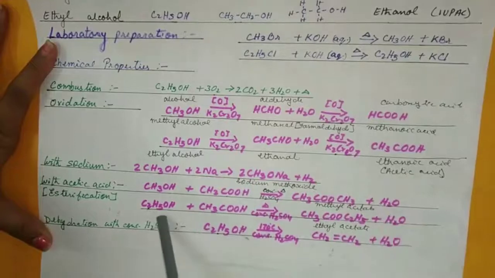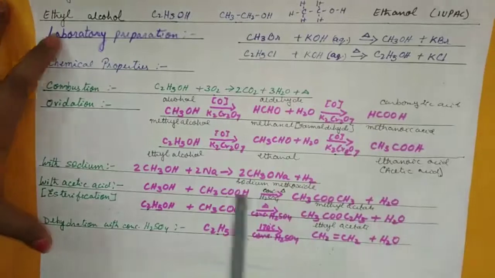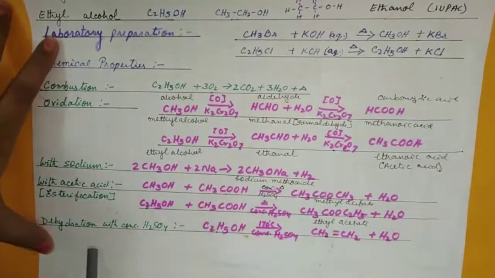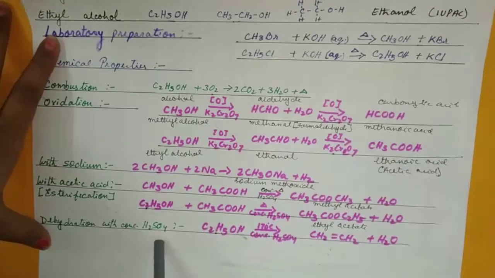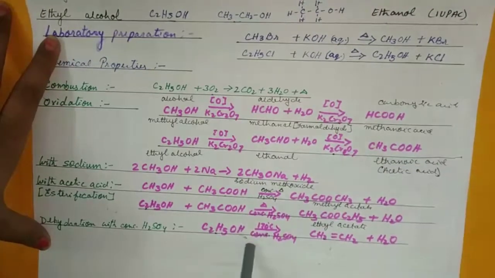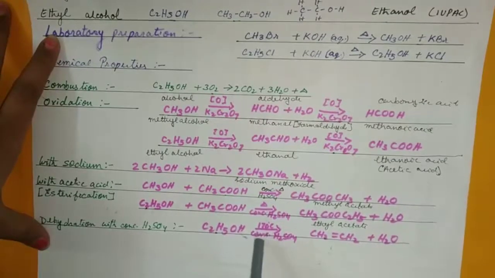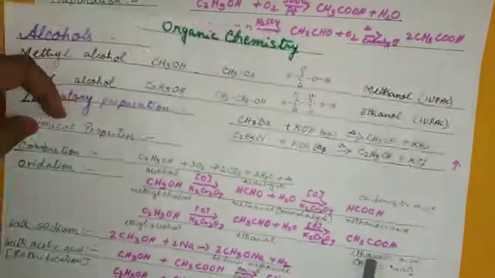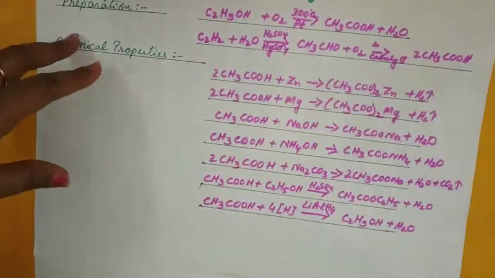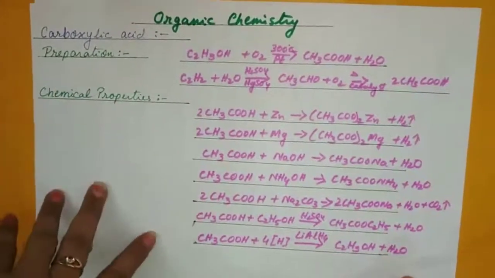It can be ethyl alcohol also, to give you ethyl acetate and water. So esterification is the reaction. And dehydration with conc H2SO4, we have already done this, the laboratory preparation of alkene: 170 degrees Celsius, conc H2SO4, water is removed. This is repetition, we did it just now. Not much about alcohol because only that much is there in your portion.